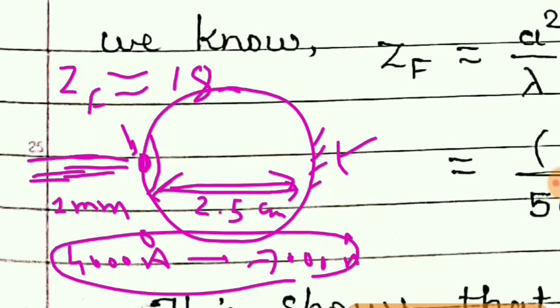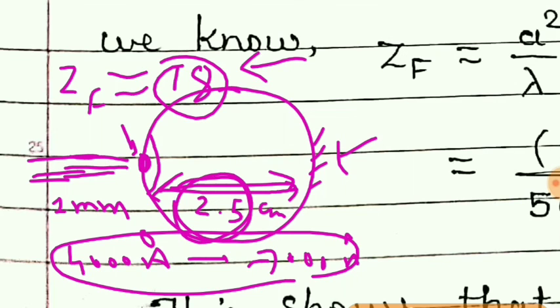It can be plus or minus, but around this much, and the Fresnel distance is 18 centimeter, and here the distance is quite small compared to this ZF. So for such cases diffraction can be neglected and we can use ray optics.